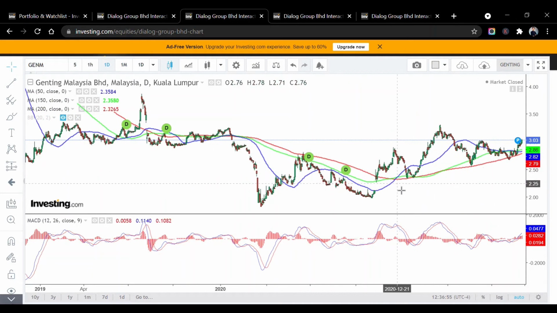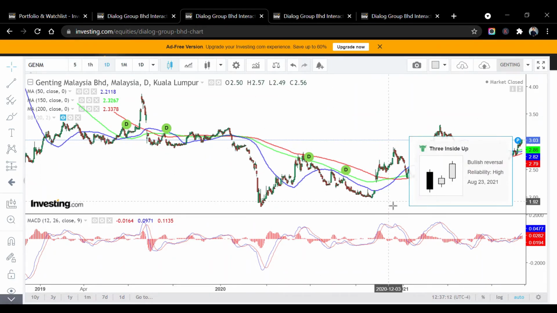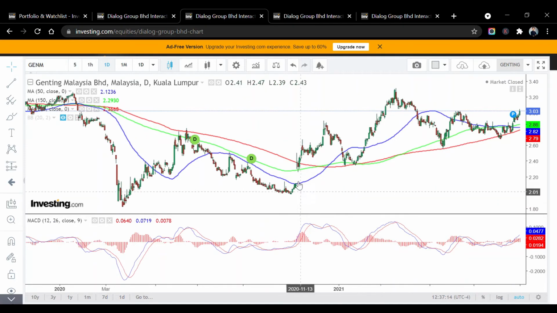Since about end of 2020, there is already a reversal trend, because during COVID you can see it dropped all the way to 1 ringgit 81 cent, 83 cents, something like that, and now it has already become 3 ringgit 03 cent. So basically there's already a reversal, and we need to continue to see whether this share price is going up.